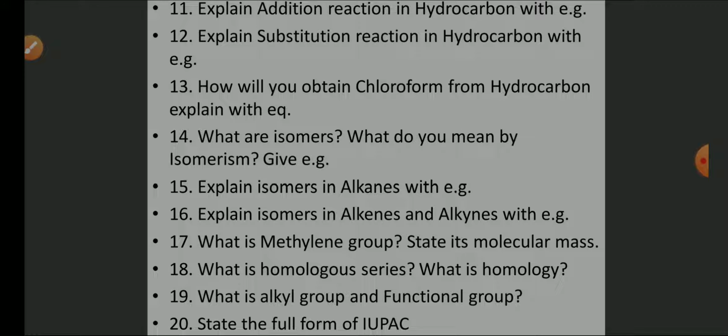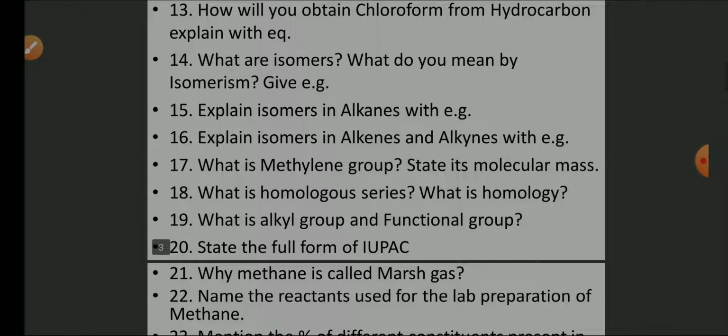What are isomers? What do you mean by isomerism? Give example. Explain isomers in alkane with example. Explain isomers in alkenes and alkynes with example. What is methylene group? State its molecular mass. What is homologous series? What is homology? What is alkyl group and functional group? And state the full form of IUPAC.